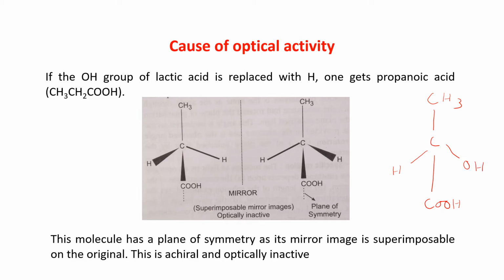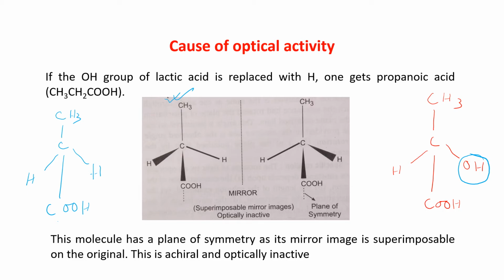Now, in lactic acid, if this OH is replaced by H, we get this compound, that is CH3, CH, COOH and H. So it is CH3CH2COOH.